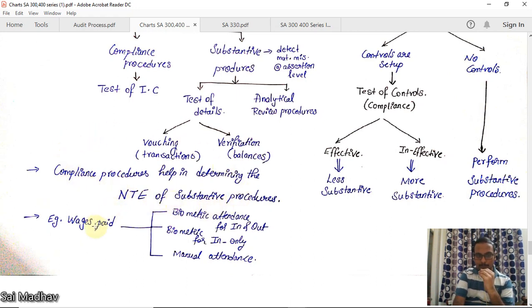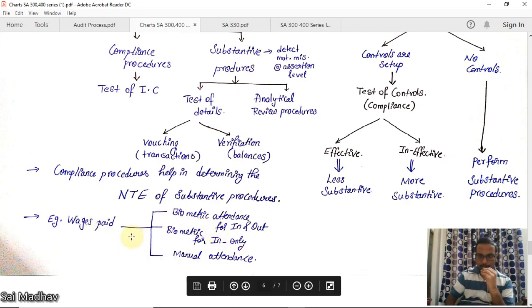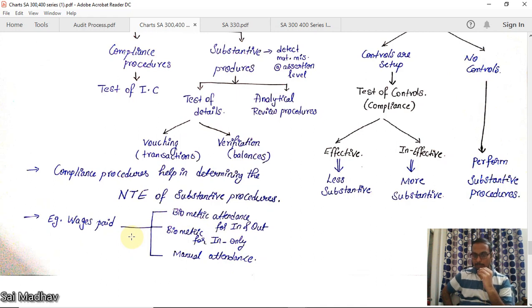Now, I'll make you understand SA 315, 330, and all of those by taking this example. For example, there is a company. The company is a labor intensive company. That means there are, say, 10,000 laborers working in the company. You have taken SA 315 risk assessment procedures.